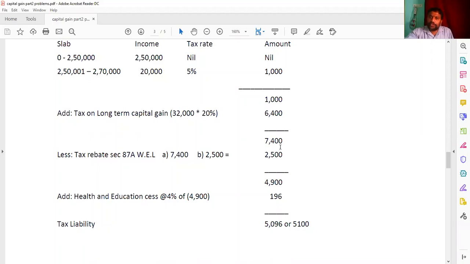So 7,400 and 2,500, which is the least one? 2,500. So 7,400 minus 2,500 is getting 4,900. And health and education says 4% of this 4,900. 4,900 into 4 by 100, you are getting here 196. So 4,900 plus 196, you are getting here tax liability 5,096, or nearest to 10 rupee, we are calling here 5,100.